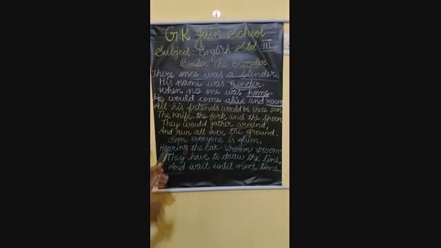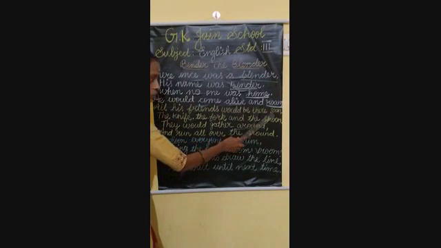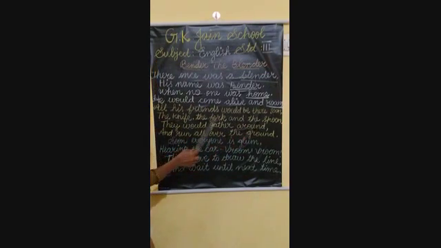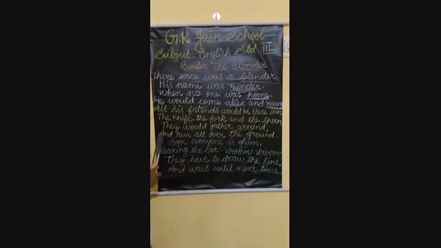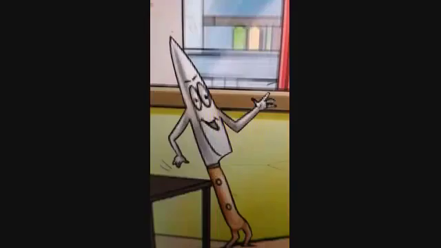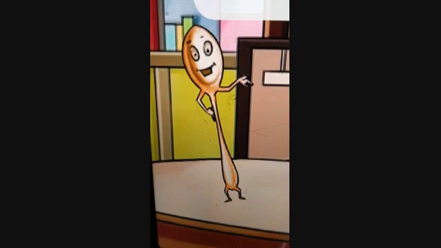Now, we are going to see the second stanza. All his friends would be the zoo, the knife, the fork, and the spoon. They would gather around and run all over the ground. All his friends would be the zoo. Who are all his friends? The knife, the fork, and the spoon.